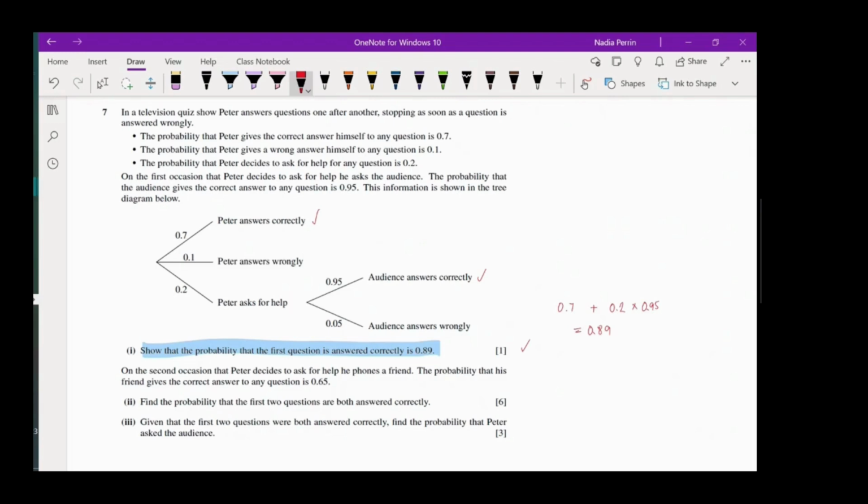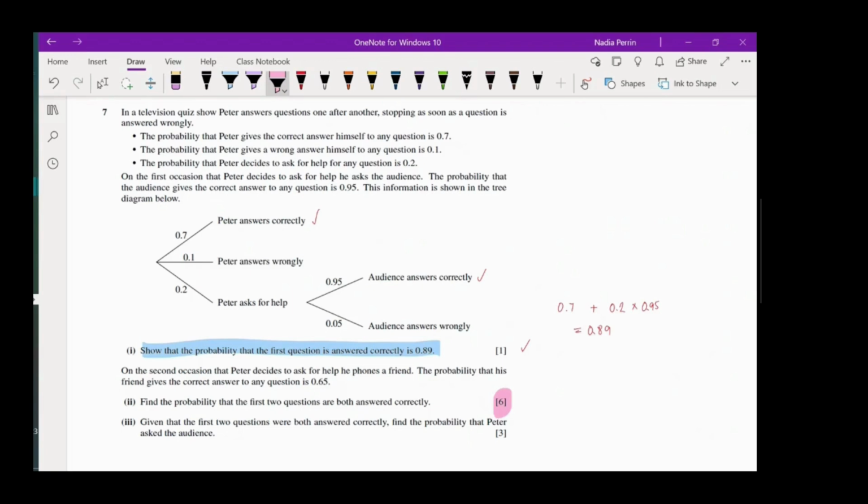The first thing I would always notice with a question like this is that we are looking at 6 marks, so you know that it's not going to be an easy question. I felt there was a little bit of ambiguity with it. Some of my students thought that it meant that on the second occasion he always asks for help and doesn't have an attempt at answering it himself. That is not how it's been interpreted.